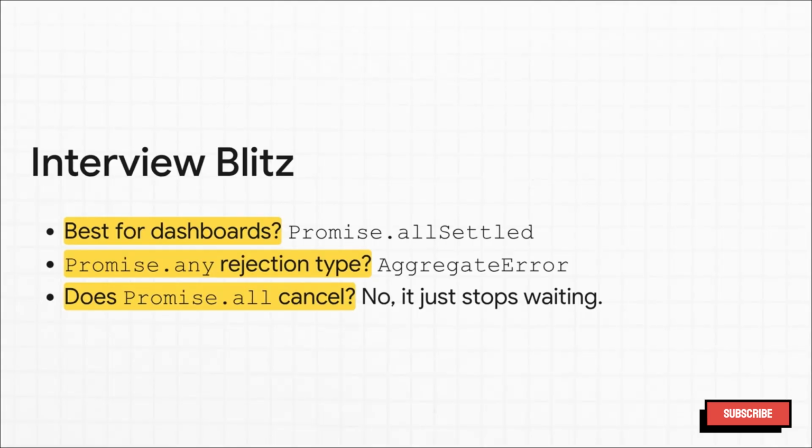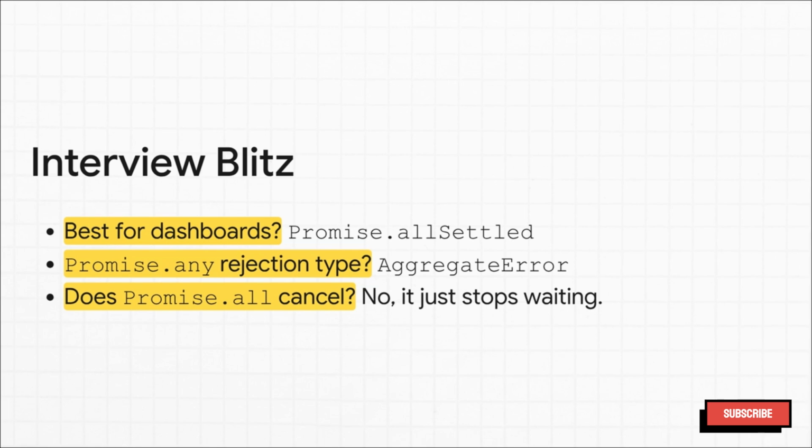All right, interview blitz time, you ready? What's the best combiner for a dashboard with some optional parts? That's Promise.allSettled. When Promise.any fails because everything failed, what kind of error do you get? You get an AggregateError, which is cool because it wraps up all the individual failure reasons.